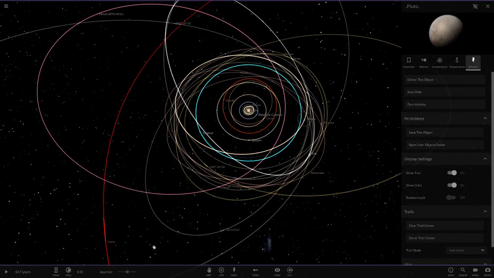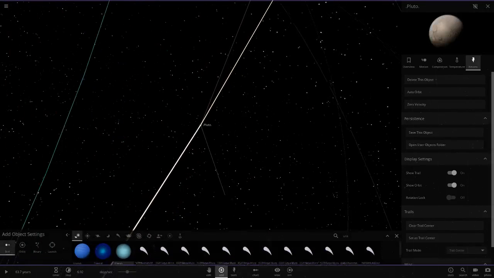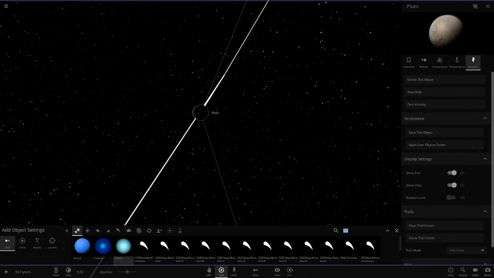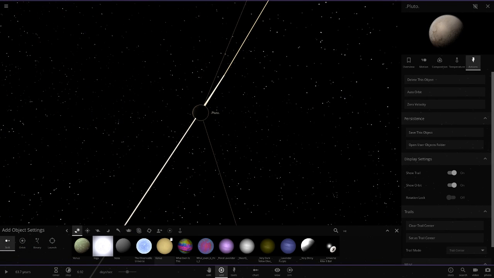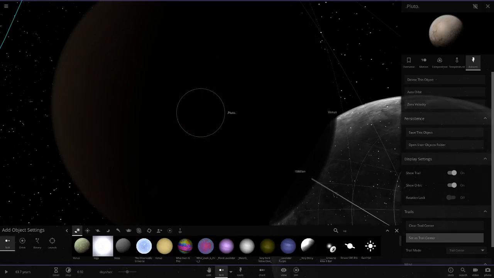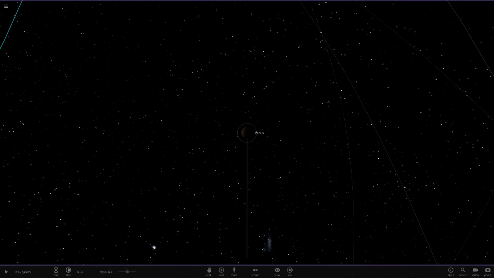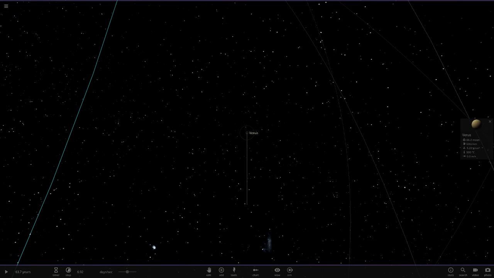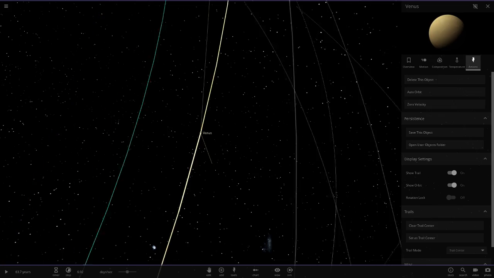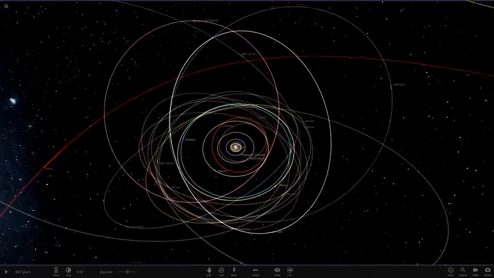All right, and then Pluto. This is where Venus will be. So the hottest planet probably won't be very hot anymore after this. So let's place that in there. So there we go. Right, cool. So that is all done. So auto orbit with Venus. Okay, so Venus and Uranus are a lot further out.